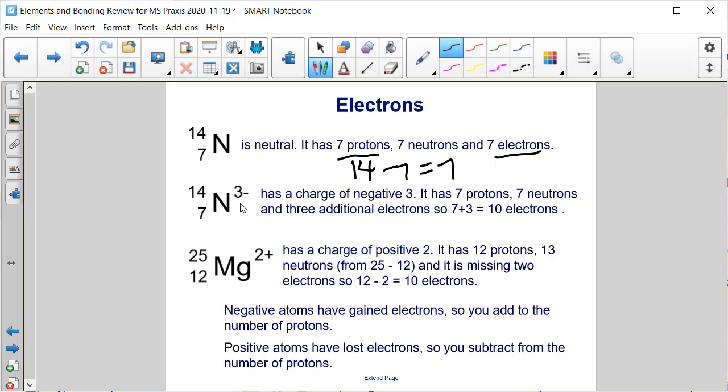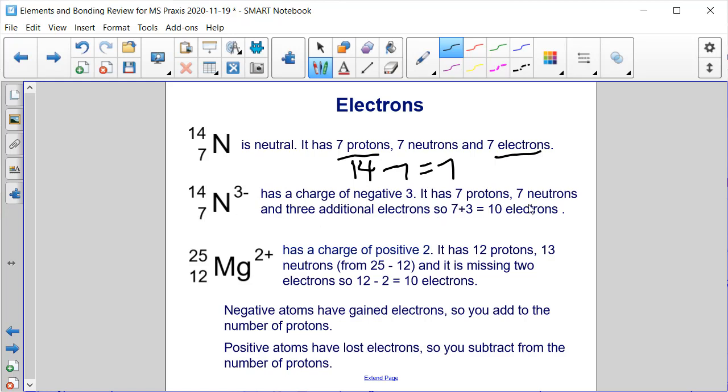But what about this one right here? This has an overall charge of 3 minus. And what that means is it has more negatives, more electrons. How many more? 3 more electrons than protons. So some of this is the same. We still know that there are 7 protons. 14 minus 7 is still 7 neutrons.